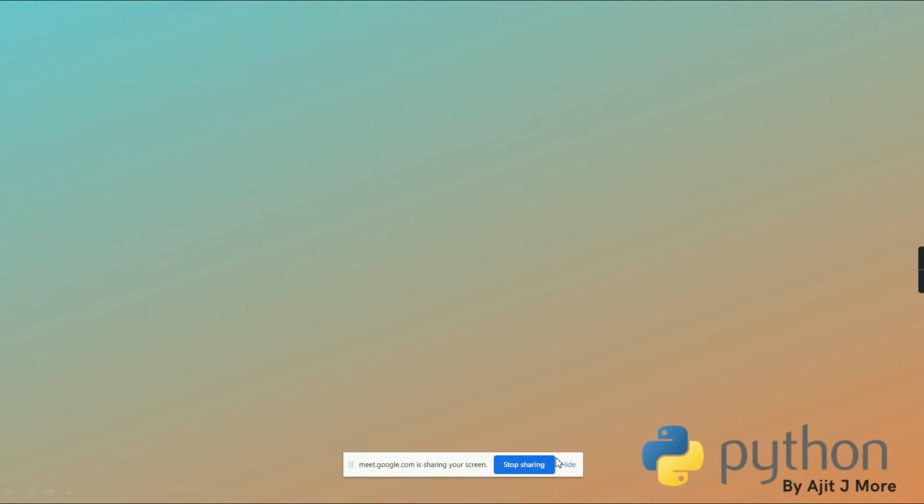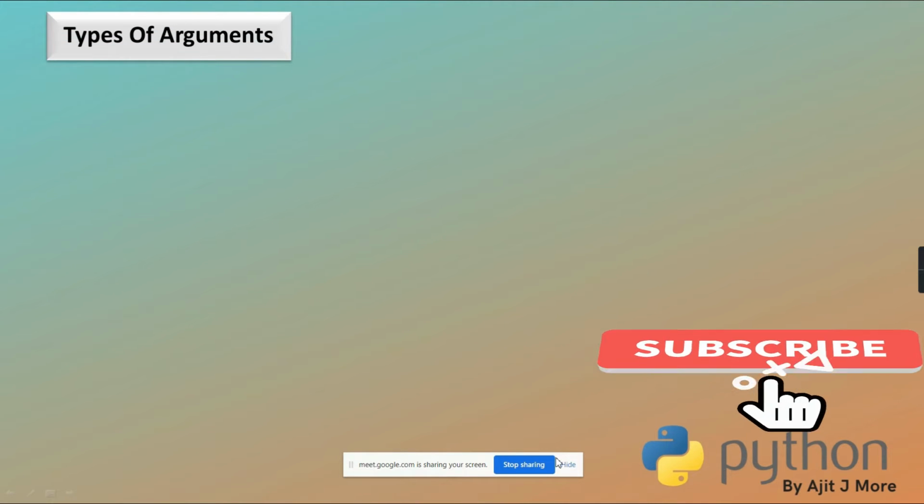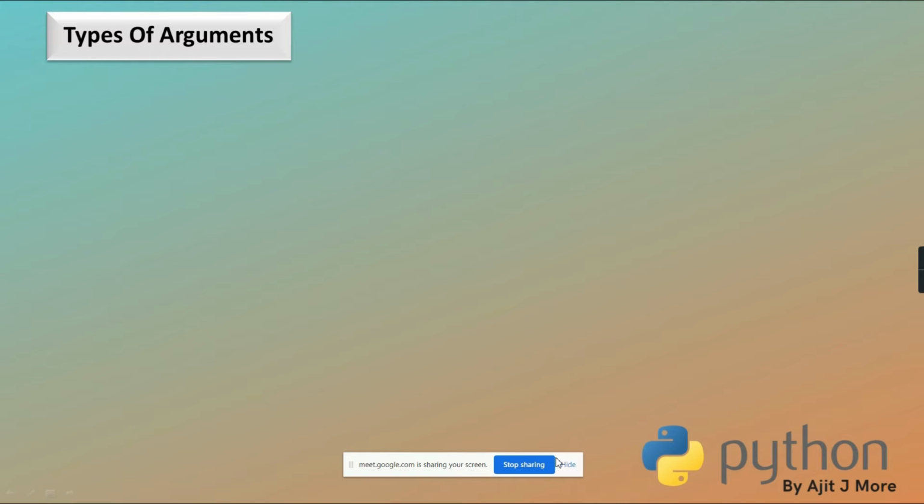Let's move on with the next topic. Next topic is types of arguments, or what are the different ways of passing parameters? Arguments and parameters, you can use interchangeably. Only the thing is, at the time of call, the values you pass are called actual, and in the function definition, what you are using is called formal. So what are the different ways of passing these arguments? That we are going to discuss.